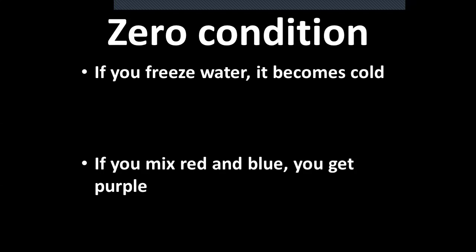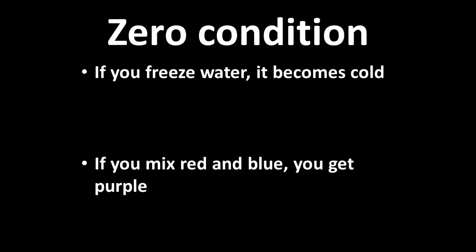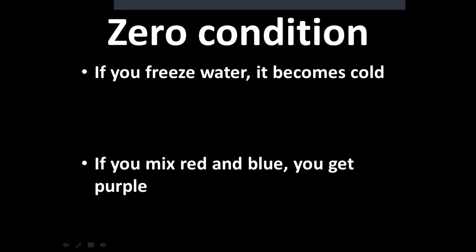If you freeze water, it becomes cold. You cannot say it will become cold, because this is a scientific truth. It happens 100%. So for both clauses we need to use the present simple tense when you express scientific truths or general truths. Here is a second example: if you mix red and blue, you get purple. What will you get if you mix red and blue? Obviously you get purple. There will be no other option, right? So if you mix red and blue, comma, you get purple. What do you observe here? Both the dependent and independent clauses are in the present simple tense.